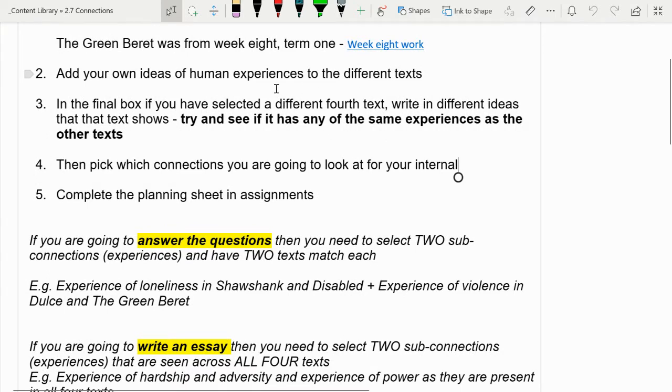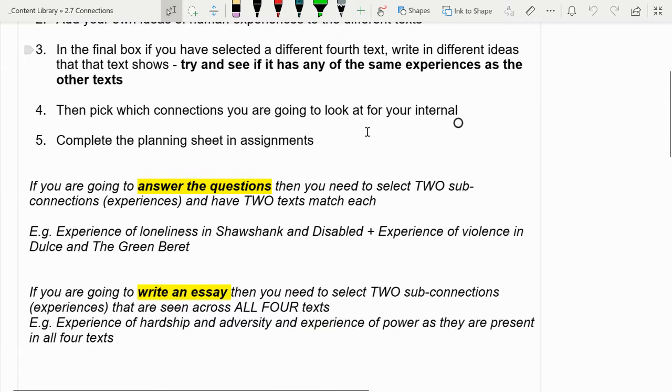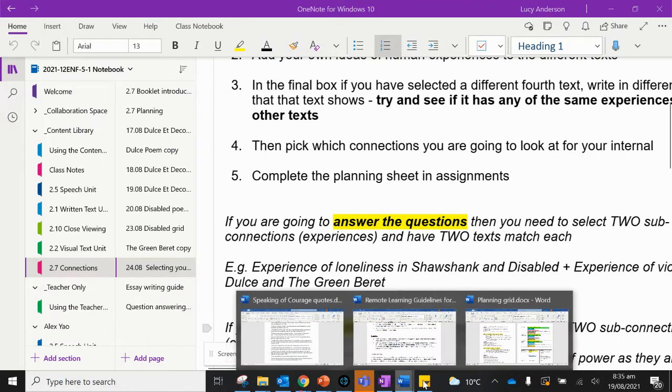If you have chosen a different fourth text, so you don't want to do the Green Beret, but you want to do a film, then that's where you would write down the different human experiences that you can see being shown in your film. Okay? And then what you want to do is pick your connections for the internal. I'm going to run through what that looks like, and then you're going to complete the planning sheet, which will be in your assignments in Teams. I'll just flick back and show you what that looks like.